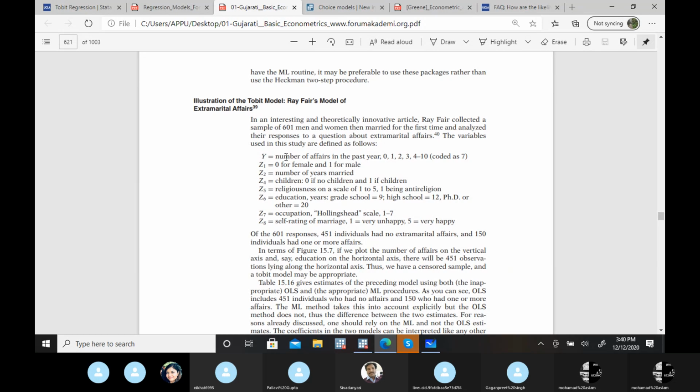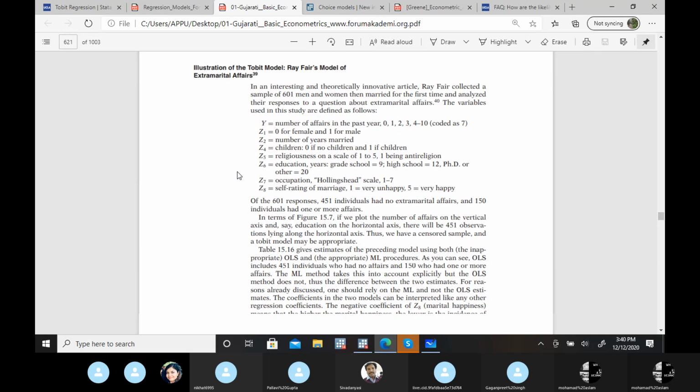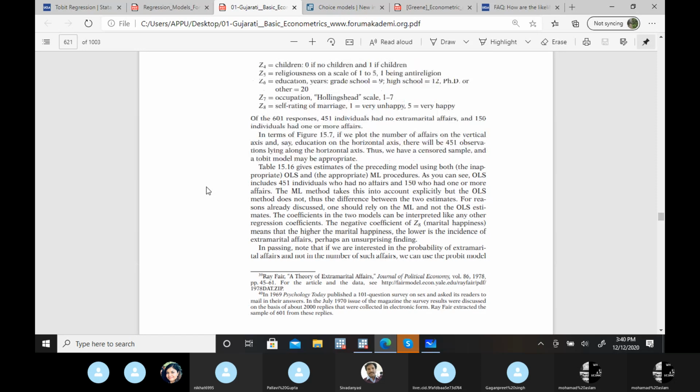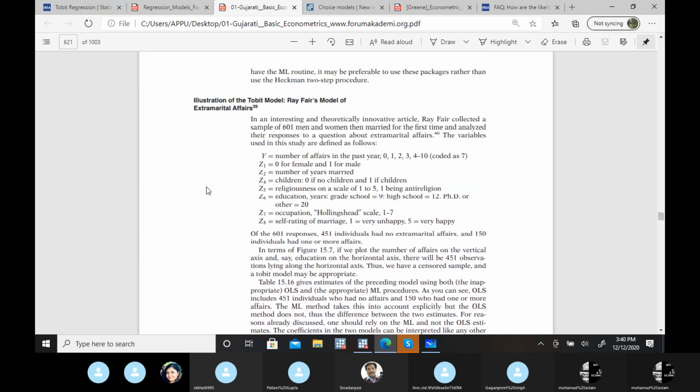Okay, so let's take this example. The dependent variable is the number of affairs. This is an example from a research paper, from 1978, yes. This particular researcher wanted to study something. He collected data of 600 men and women, married for the first time, and analyzed their responses to a question about extramarital affairs. The variables used in this study are defined as follows. Number of affairs in the past year: 0, 1, 2, 3, 4, then 4 to 10. Now this 4 to 10 is one particular range.